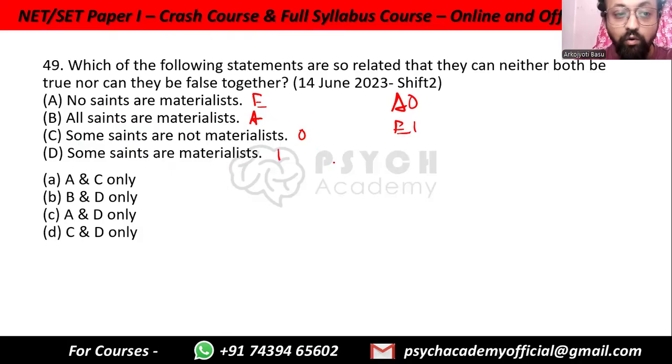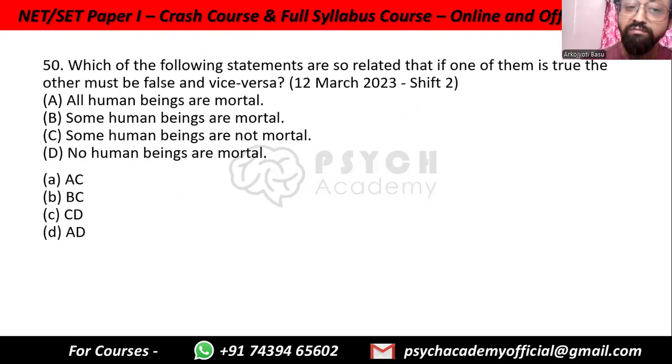So A and O means BC, and E and I means AD. A and C, no. B and D, no. A and D, yes. And C and D, no. Only BC is the other option. So A and D only, option C.